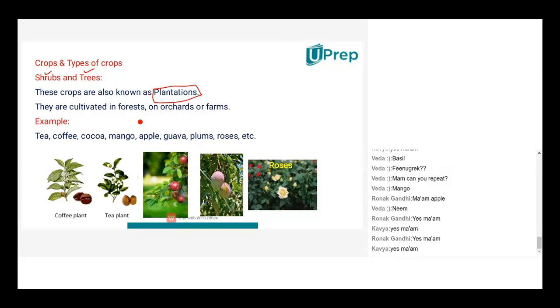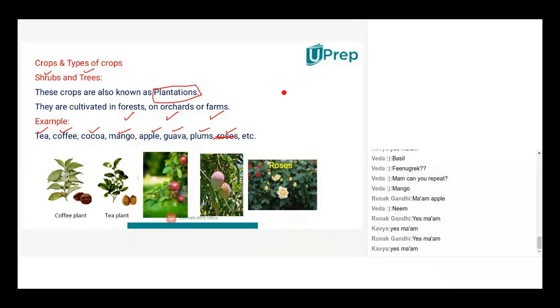Or else they would also be known as orchards or farms, right? Or they could also be called forests. Like we say tea plantation, coffee plantation, cocoa plantation, mango, apple, guava, plum orchards, rose garden, right? So there are different names associated with all these things, correct? Maybe we could have just ignored roses here because it's not a part of agriculture, it's a part of horticulture. The remaining everything, these are part of agriculture. These fall under the crop category.